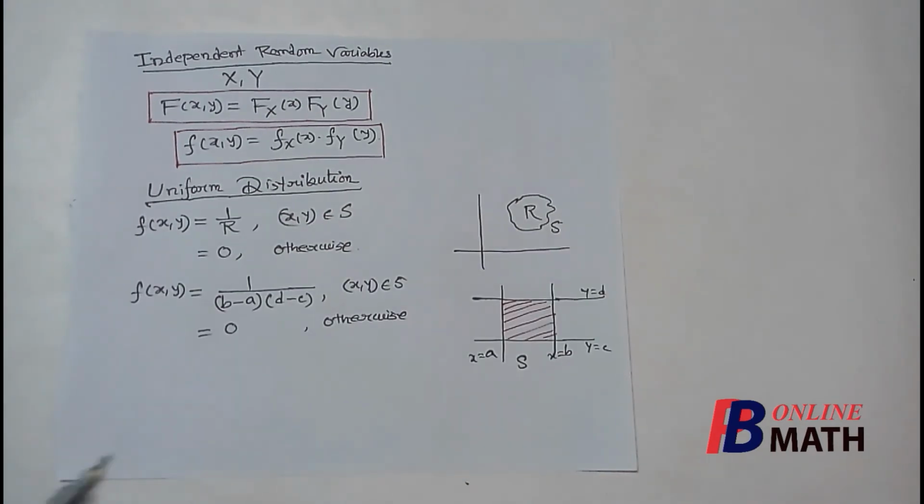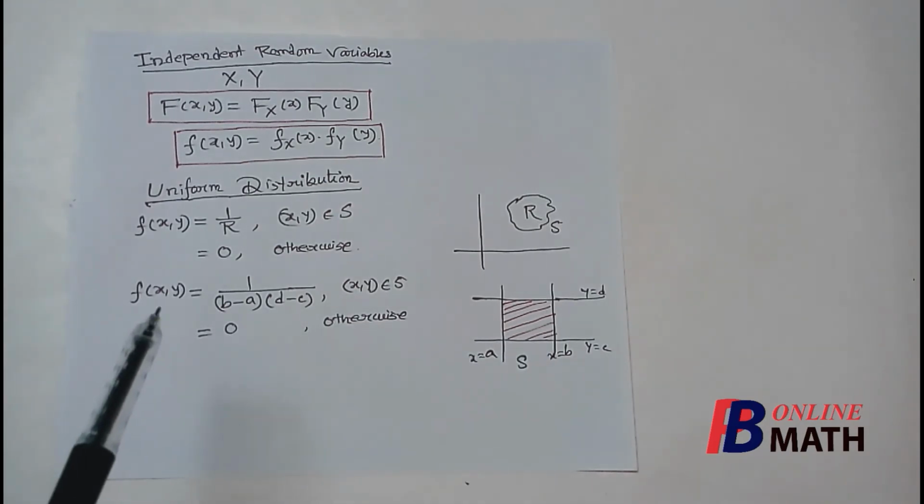As a particular case, we assume this area. Here x varies from a to b and y varies from c to d. Now suppose that there is a uniform layer of mass in this rectangle. So there is a uniform height in this rectangle.